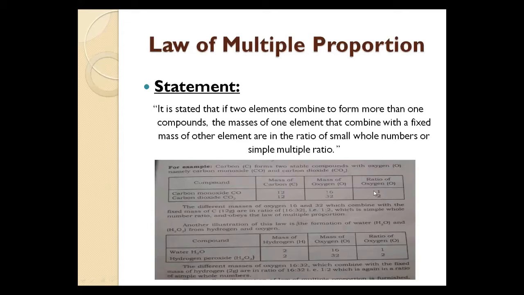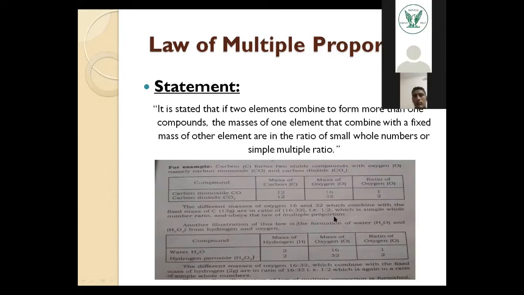And when we find the ratio of 16 and 32, it is 1 is to 2. So the statement proves that the different masses of oxygen, 16 and 32, which combine with the fixed mass of carbon, that is 12 grams, have a ratio of 16 is to 32, that is 1 is to 2, which is a simple whole number ratio and obeys the law of multiple proportions. This is one example.